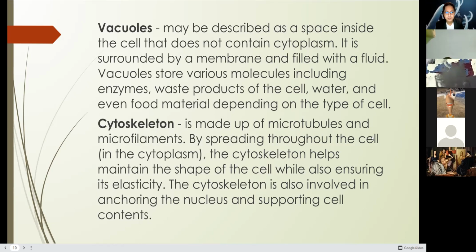Without the cytoskeleton, we will be vegetable in form. We don't have a particular form. Again, the cytoskeleton helps maintain the shape of the cell while also ensuring the elasticity of the cell. The cytoskeleton is also involved in the anchoring of the nucleus and the supporting cell contents. This is the reason why, when they observed these organelles under the microscope, they observed that these organelles are in static form. Static means they are just staying in a particular place. That is because of the cytoskeleton.